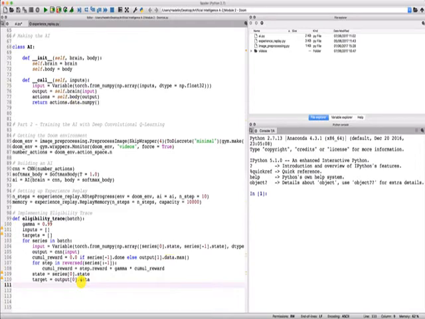Then we are going to update this target variable, but only for the action that was selected in the first step of the series. And to access this first step of the series, well, we need to take first series 0, because this is exactly the first step of the series 0. And to access the action corresponding to this first step of the series, well, we need to add here .action.